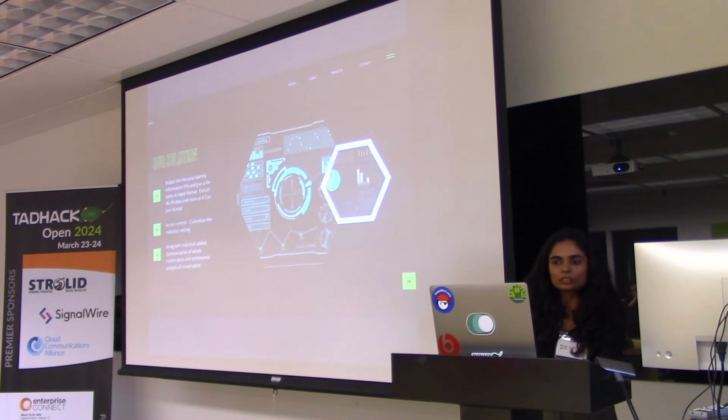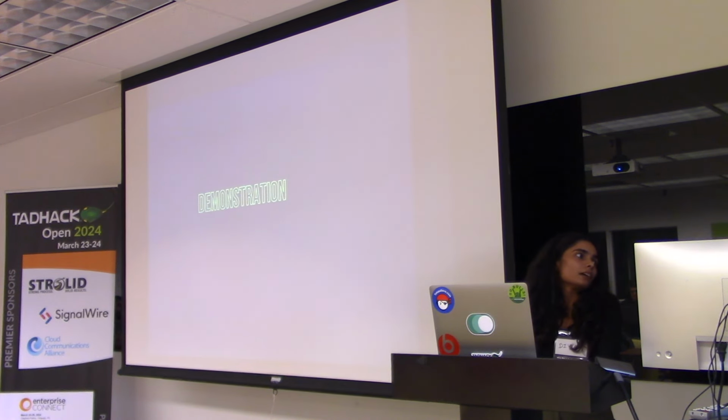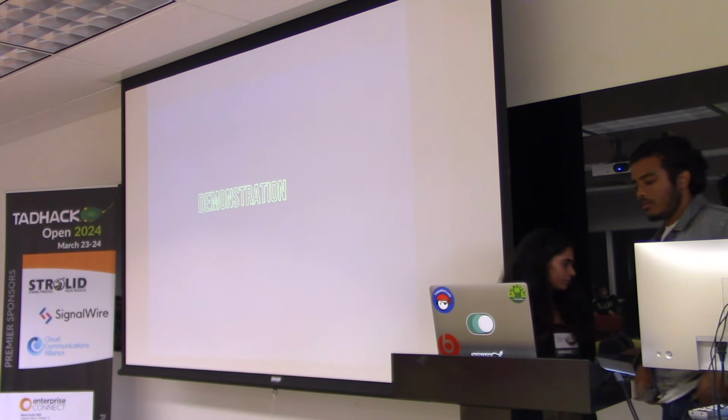Next is our solution. We are redacting as well as listing out the PIIs in the input file. The next one is the customization of the redaction, as we can do a setting of which kind of PIIs we want to redact or list out. And the third one, as I said in the previous slide, is sentiment analysis and text summarization, which we have added. Next I'll hand over to Suraj for the demonstration.